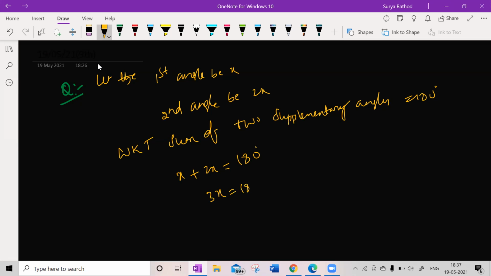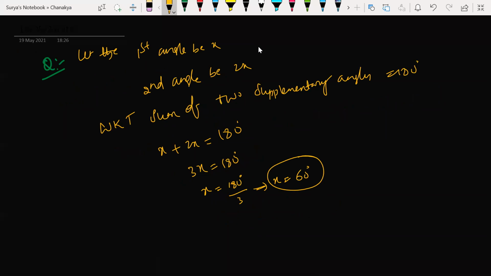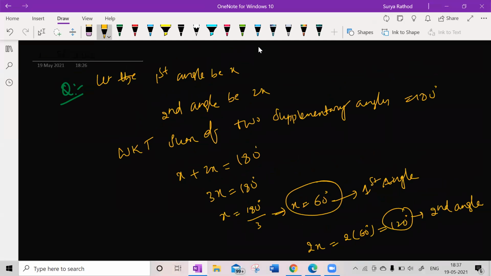So 3x is equal to 180 degrees. x is equal to 180 degrees by 3. So I got x is equal to 60 degrees, which is the first angle. 2x is equal to 2 into 60 degrees, which is equal to 120 degrees, which is the second angle. Getting my point? Any doubt? No, sir.